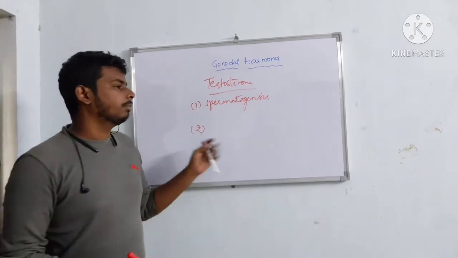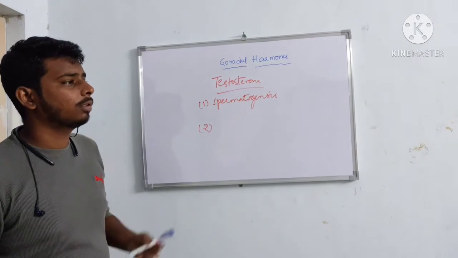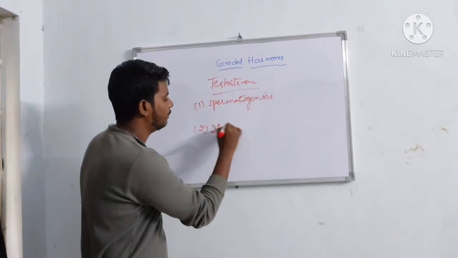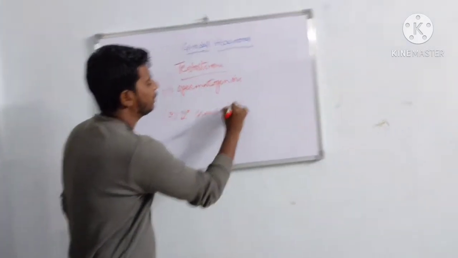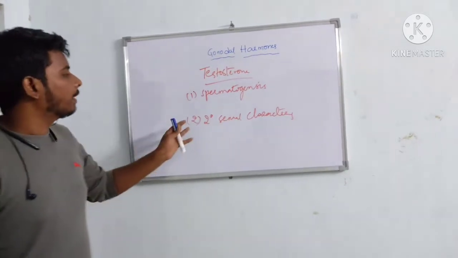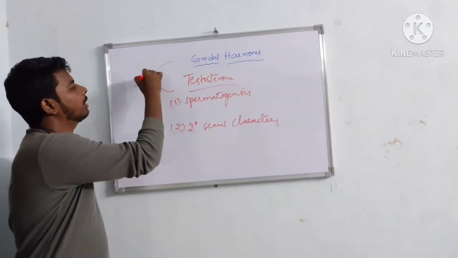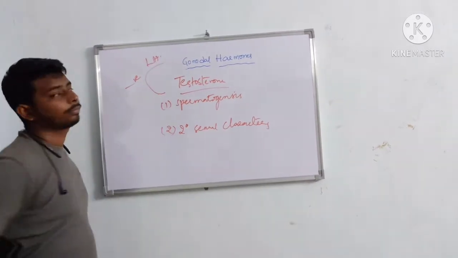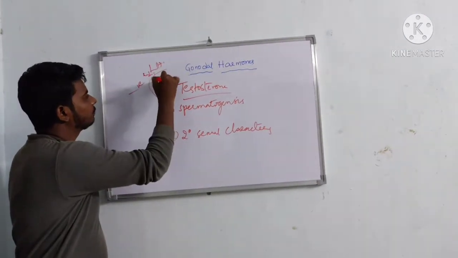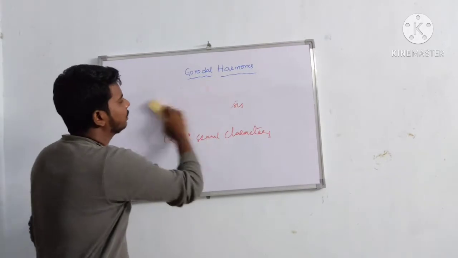Secondary sexual characters in males means formation of acne, muscular changes, change in the voice, and the formation of pubic hair and axillary hair. Testosterone shows a negative feedback mechanism on LH until puberty. Now let's discuss female androgens.